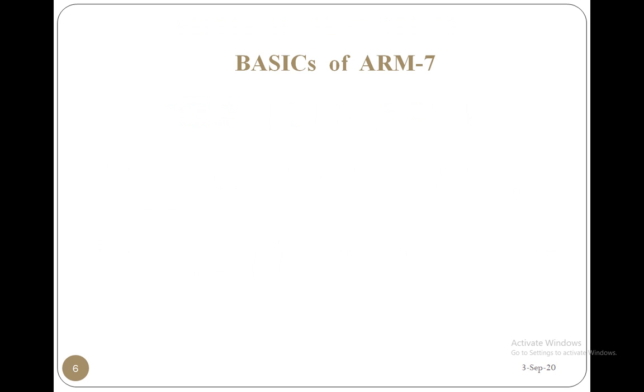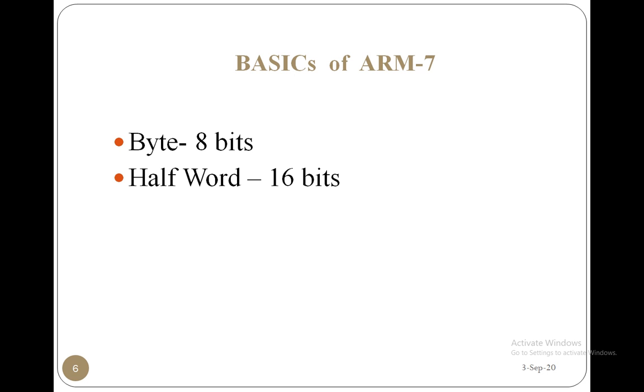And coming to the basics of the ARM7 processor, you know this one: the byte is 8 bits. And what about the half word? Half word means 16 bits. Word is 32 bits. Why are we saying the word size is 32 bits in ARM7? That is because ARM7 is a 32-bit processor.